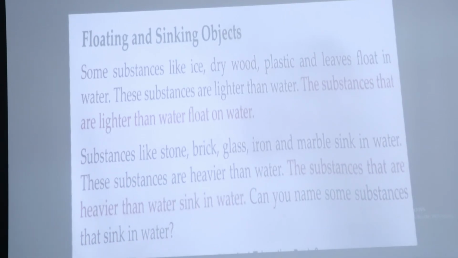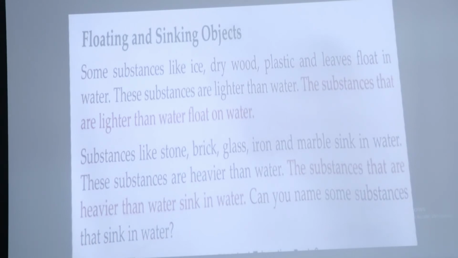Heavier means bhari. Those substances that are heavier than water sink in water, and the substances which are lighter than water float on water.